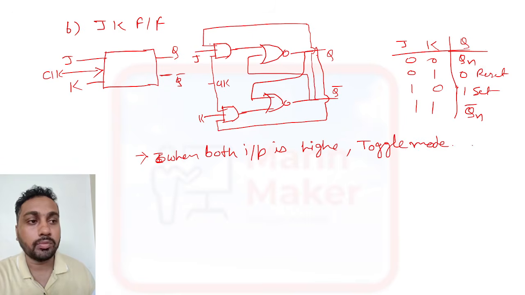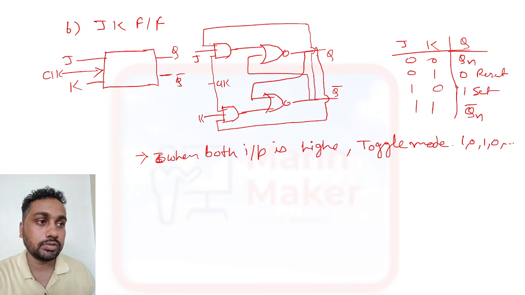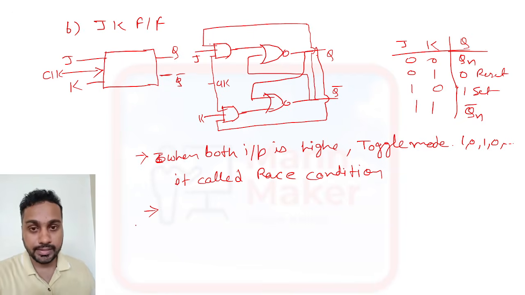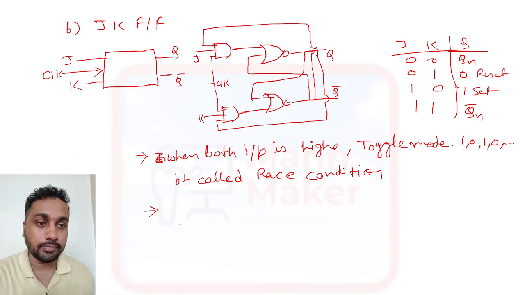It will keep toggling 1 0 1 0 1 0 like this. This is called the race condition. When it goes into toggling mode, it goes into a race condition. Just remember, they will ask this type of question: in which flip-flop does the race condition arise? You need to write JK flip-flop.